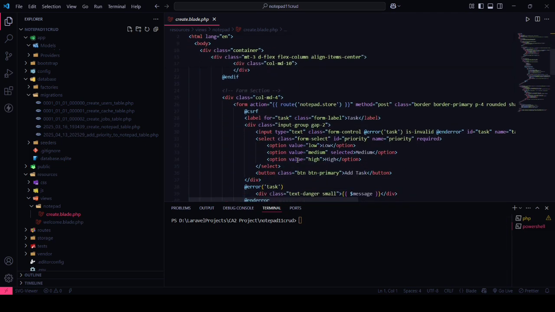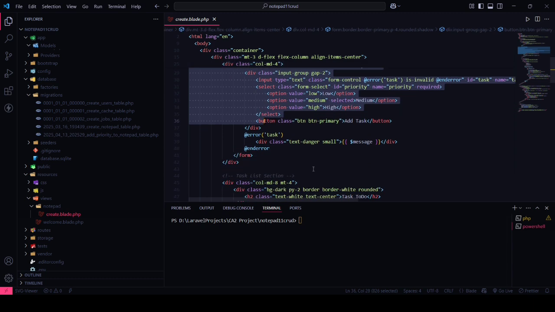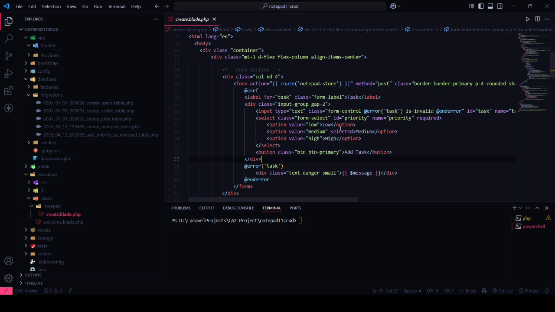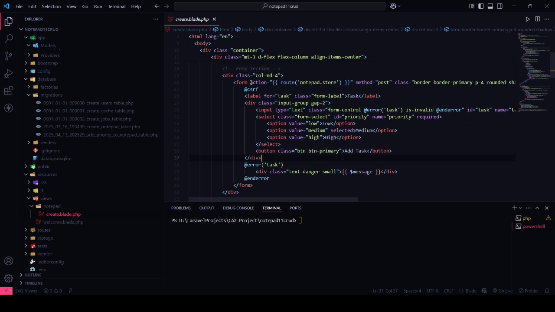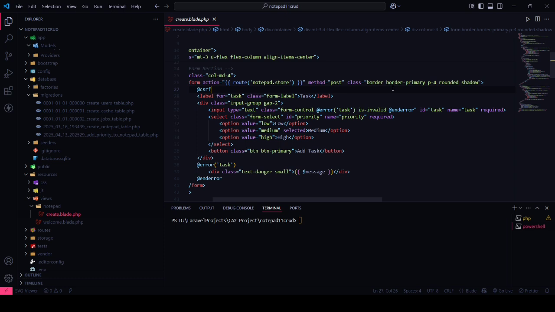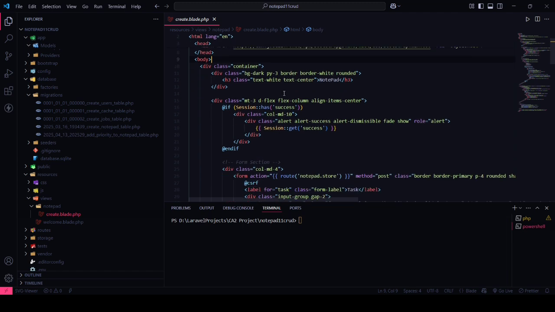Like here, this is our form section for our input. You can see where it will redirect when we submit the form. It will redirect to the route notepad.store, and the method is post, and these are the classes applied using Bootstrap. You can see I already linked the Bootstrap file above here.